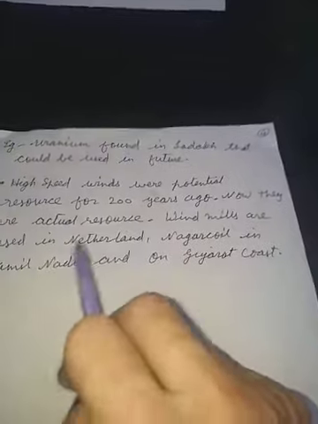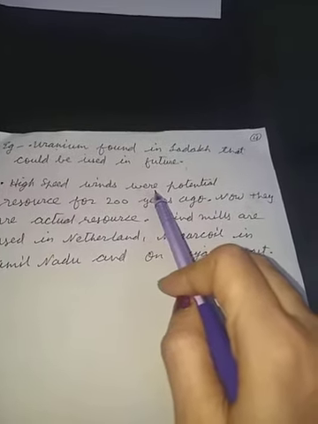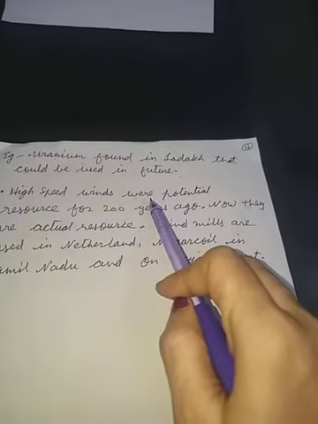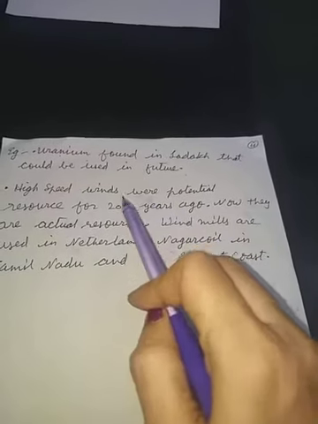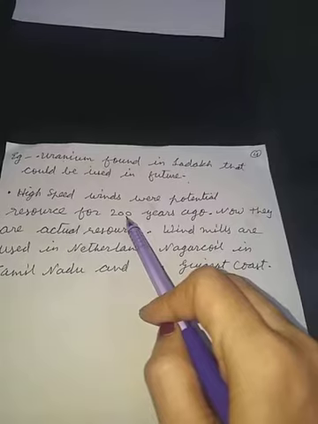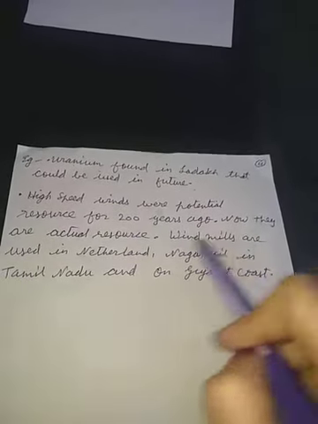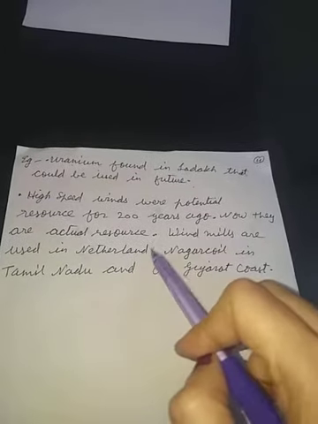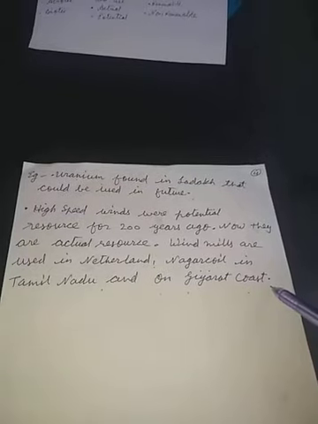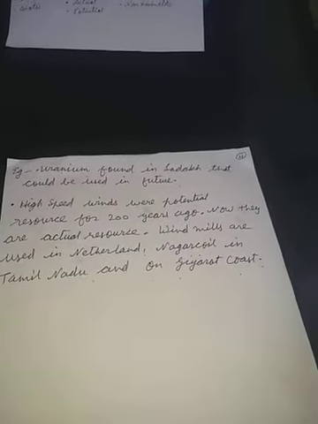Now they are actual resources. 200 years ago they were potential resources. We knew that there is some energy in wind but we didn't know how to use it. But after 200 years we got the technology to use this energy, and now windmills are used in the Netherlands, Nagercoil in Tamil Nadu, and on the Gujarat coast. So this is a potential resource.